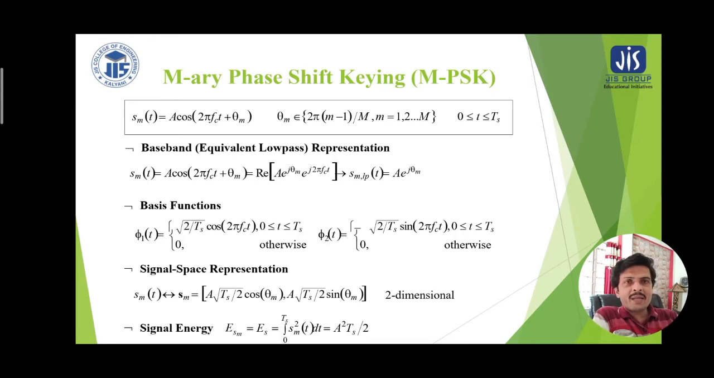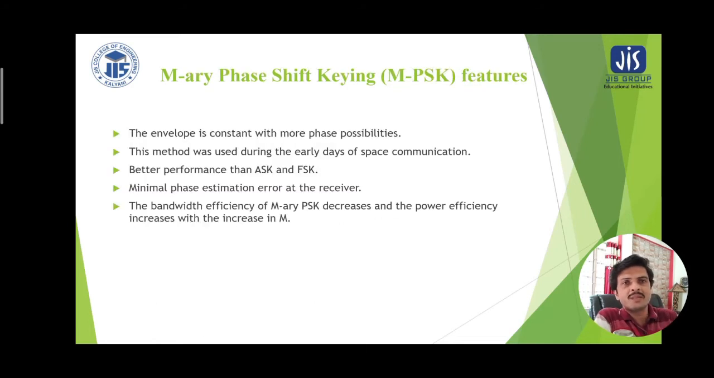Now here is M-ary PSK, which we have already gone through. Now these are the features of M-ary PSK. The envelope is constant with more phase possibilities. This method was used during the early days of space communication. Earlier space communication had a wide acceptance of M-ary PSK. Better performance than ASK and FSK. Now why does it have better performance?